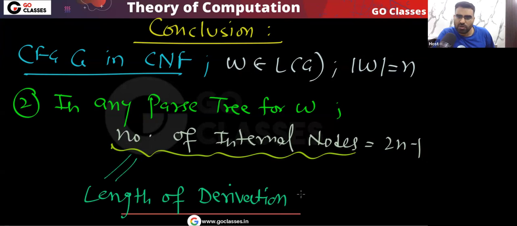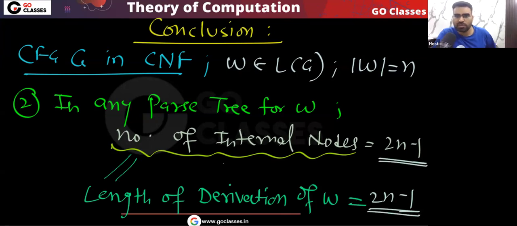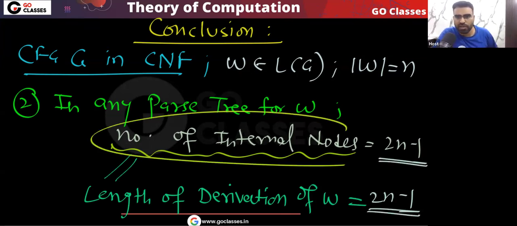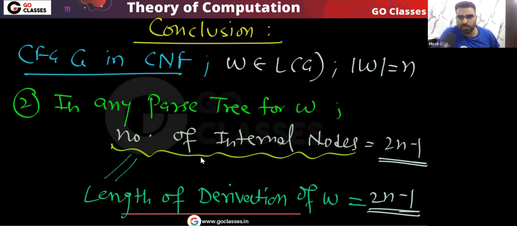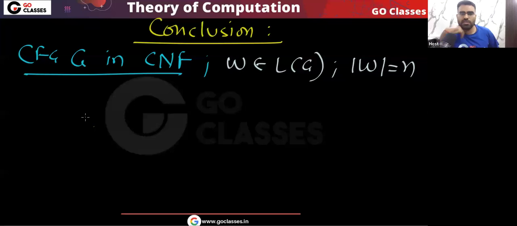Length of derivation for w. Okay, so what will that be? The length of derivation of w, what will that be? That will be 2n minus 1. Is this point clear? Because the number of internal nodes in any parse tree, that will be the length of derivation of w, which is 2n minus 1. Okay, is this point clear?